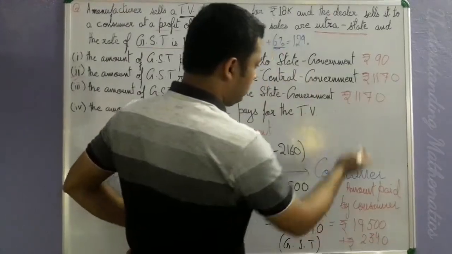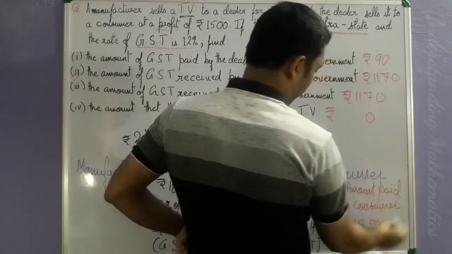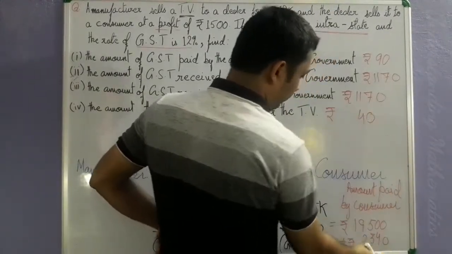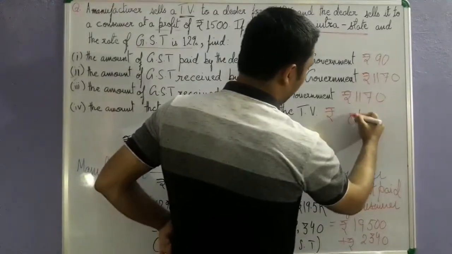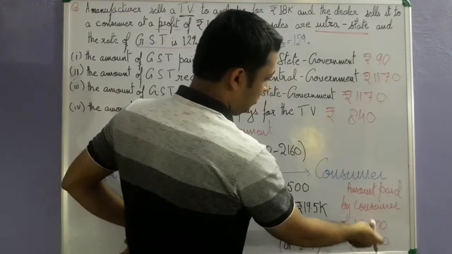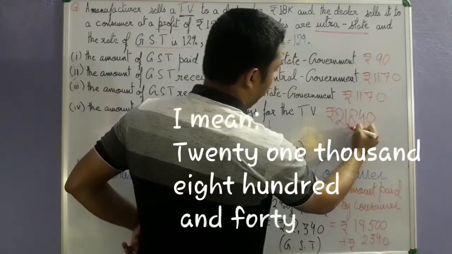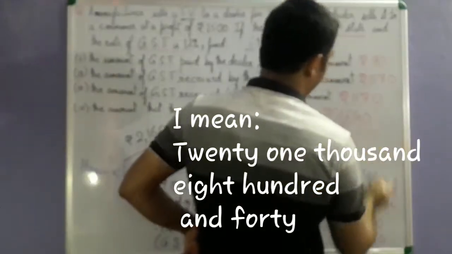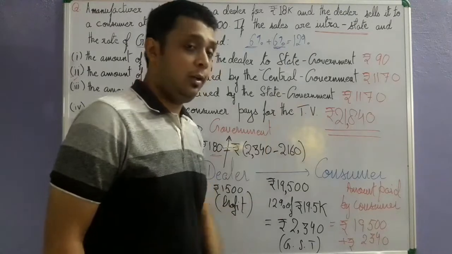If you add them, 0 gets here, and then 4 gets here, and 5, and this will give you 8. Then 9 plus 2 will give you 11, and then 21,840 is the amount paid by the consumer for the TV.